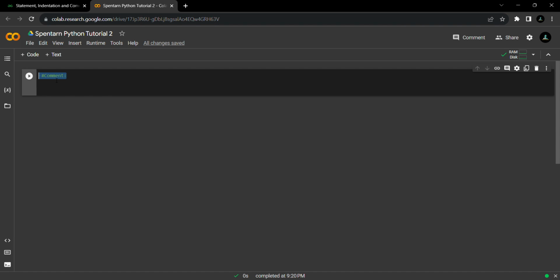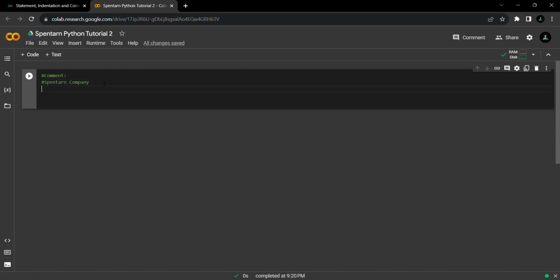When I use a hash in front of any statement, it becomes our single line comment. This is our comment. For an example, if I want to write my name or our company's name, Spentarn, and I can give spaces as well, because it is a single line comment. I can have multiple keywords in front of it in a single line.